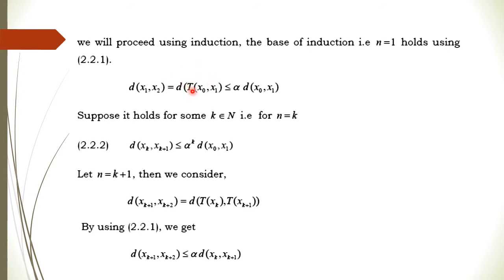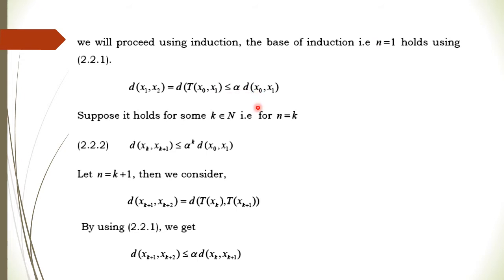Now T of x naught and T of x1: clearly the distance is less than or equal to alpha times d of x naught comma x1 by applying the contraction. So using contraction we get this condition. So for n equal to 1 this holds.